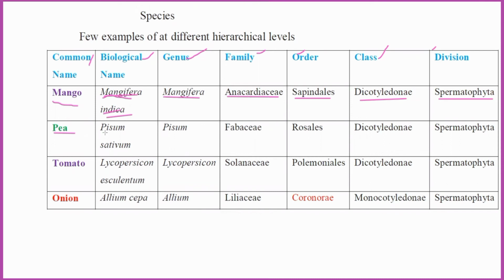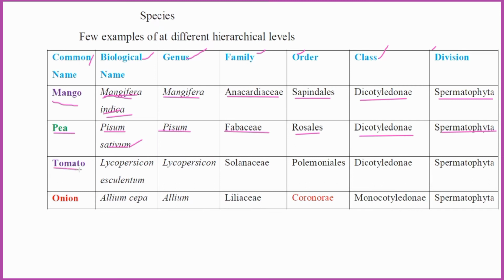Whereas for pea, the common name is pea and the scientific name is Pisum sativum. Pisum is the genus, sativum is the species. It belongs to the Fabaceae family, order Rosales, class Dicotyledonae, and division Spermatophyta. Already you know that in Dicotyledonae the seeds have two cotyledons. Spermatophyta means seed-bearing plants.